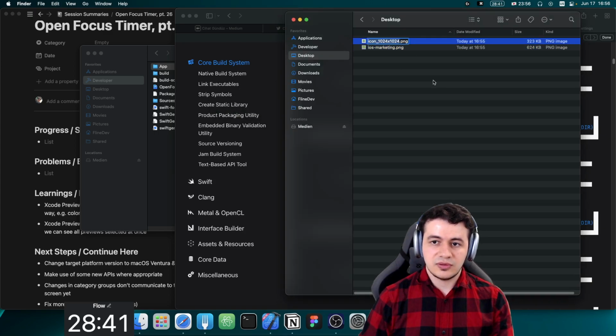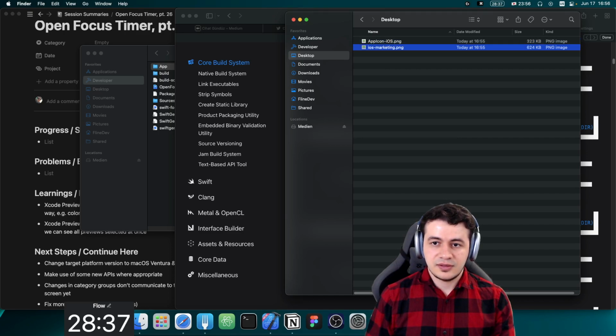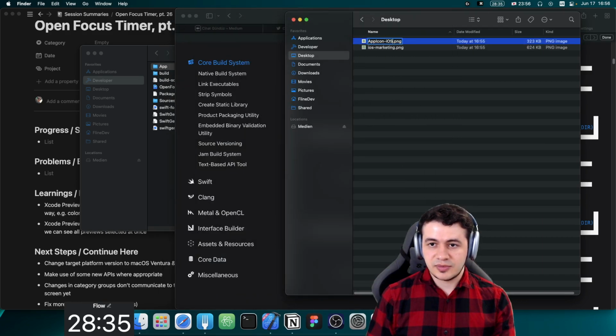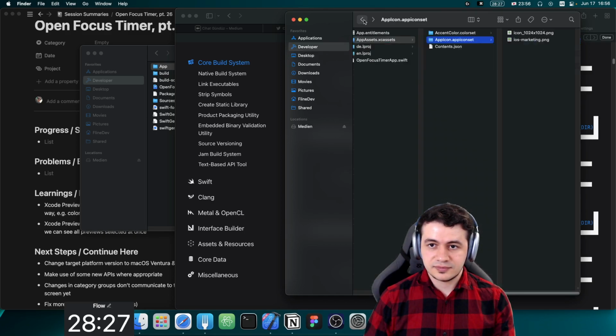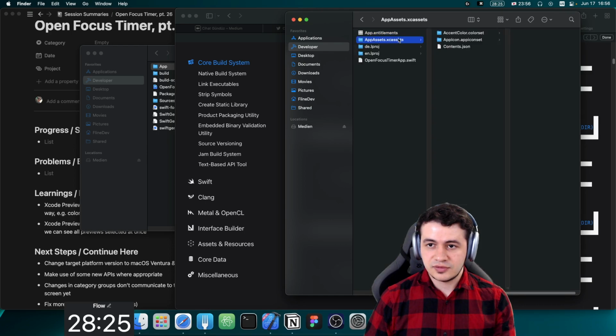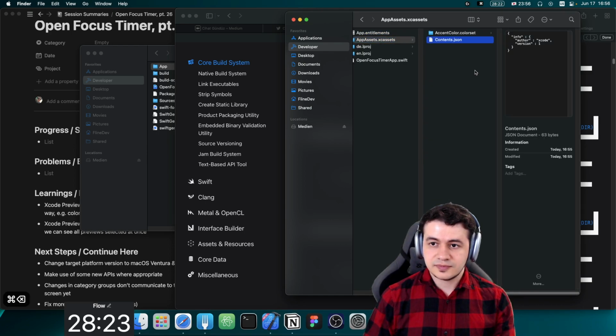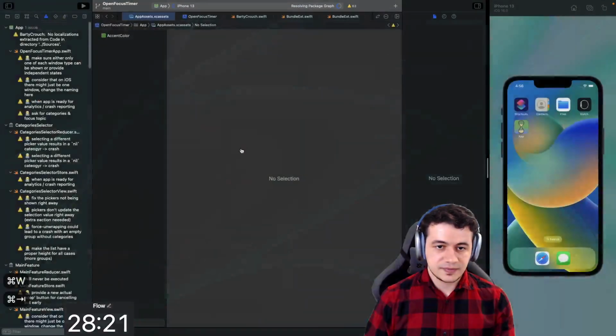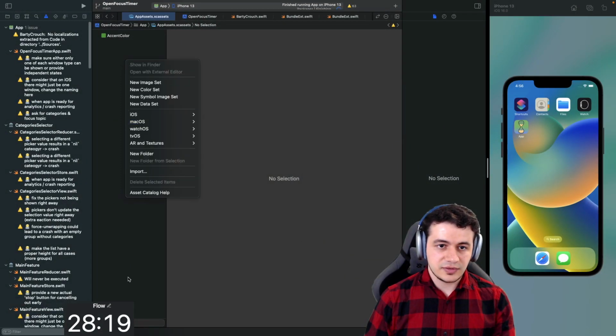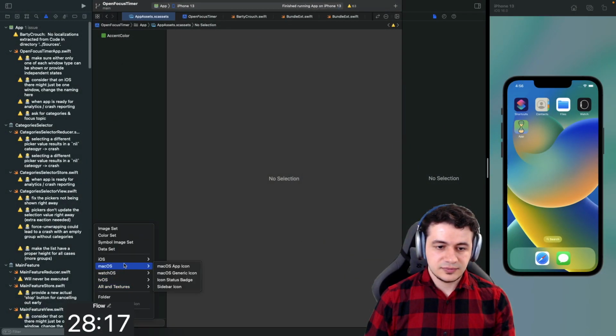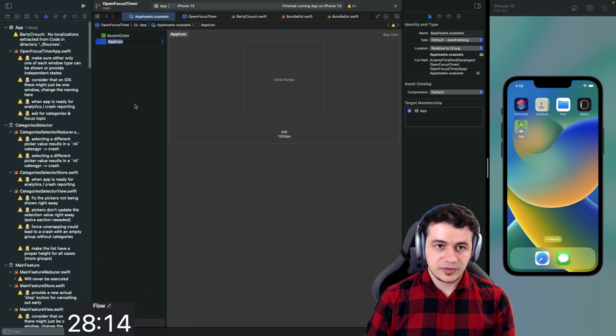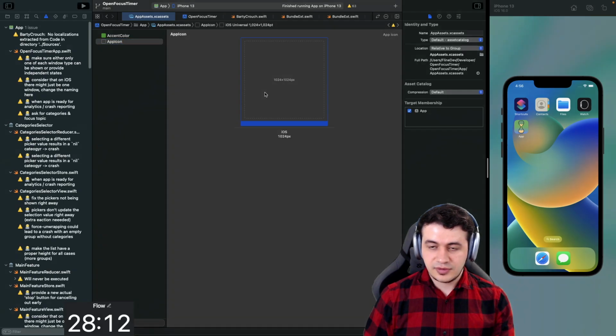And I'm just going to call it app icon iOS, but it was the other way around, app icon macOS. And app icon iOS. Now we can delete them again. Let's just delete the whole app icon here. Alright. Now we can add here a new app icon for iOS.